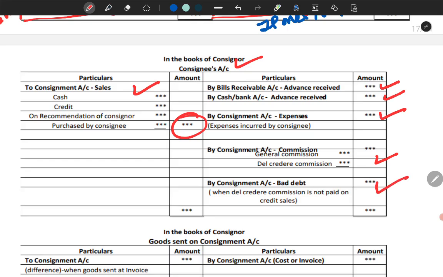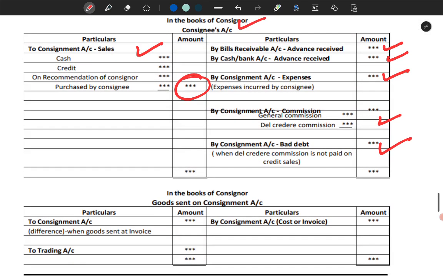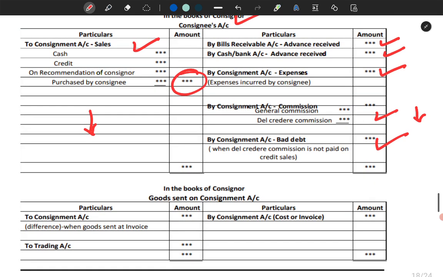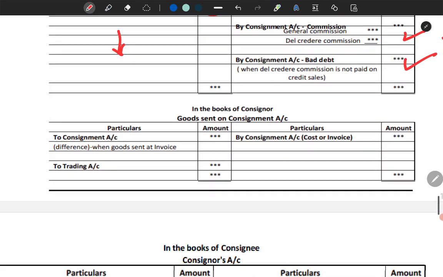If he has suffered any bad debts loss which we need to compensate, whatever we have to give, he will deduct that also. So remember, this side is what we need to receive from him, this side is what we need to pay him. Ultimately, whatever balance will be there, that will be either by cash, like if he is making payment, then we will write it as by cash, and that amount he has to pay, or it will be balance carried down.